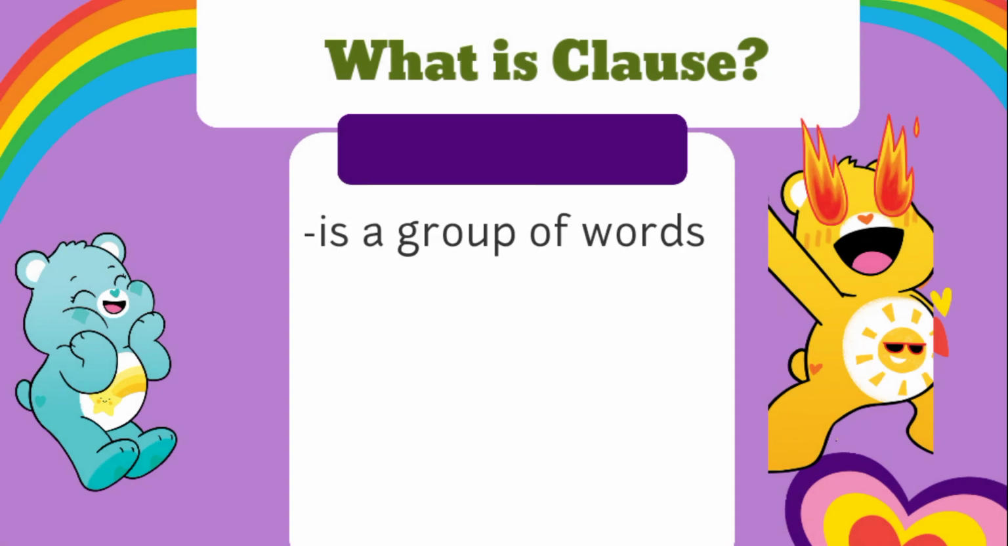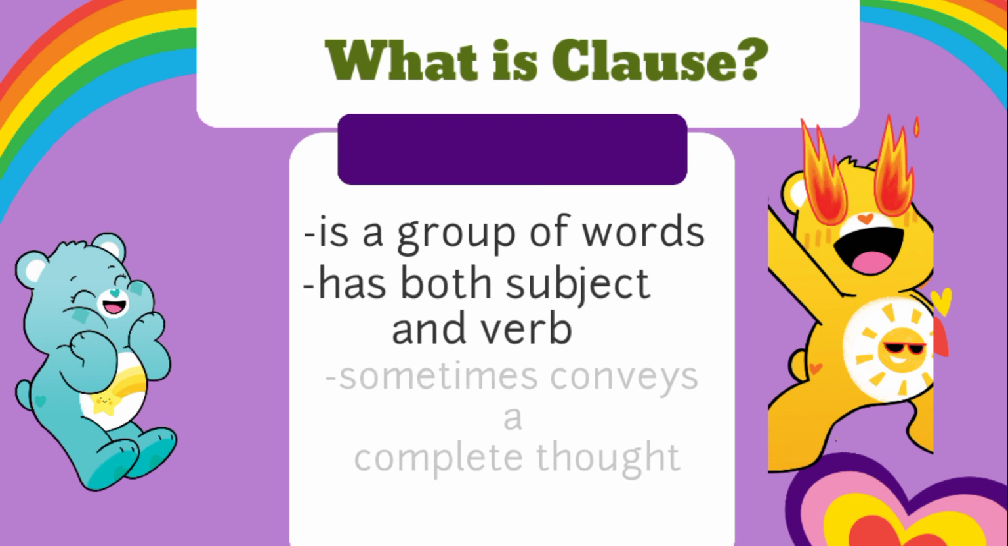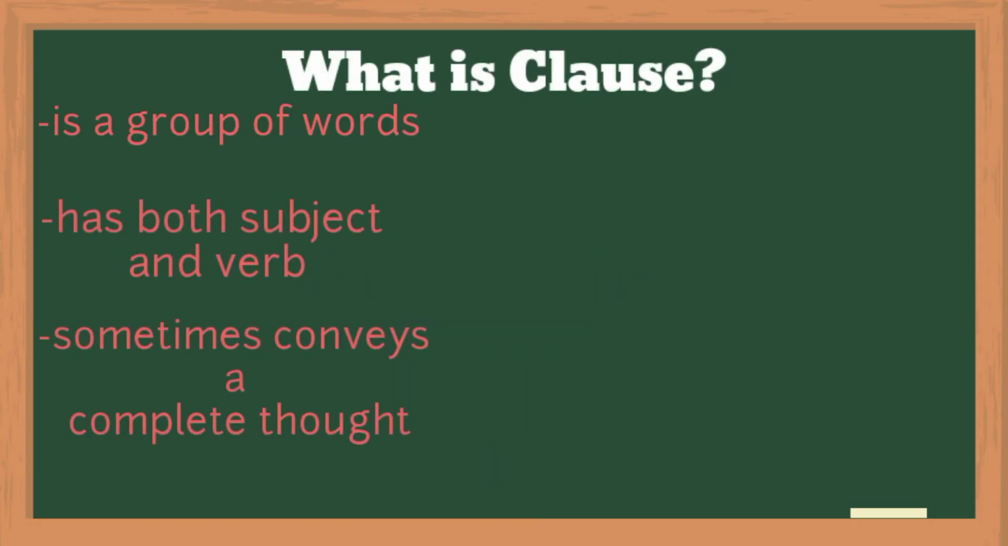Clause is a group of related words. It has both the subject and the verb. It sometimes conveys a complete thought depending on the type of clause. Try to look at the following groups of words. Let us find out which are clauses. For it to be called a clause, it should possess all the qualities of a clause stated above.